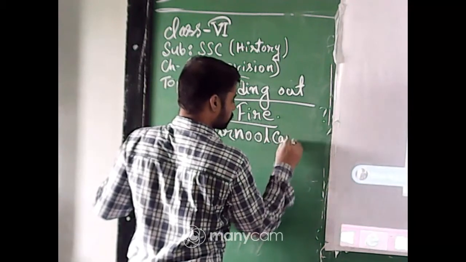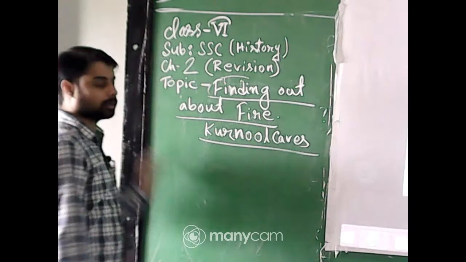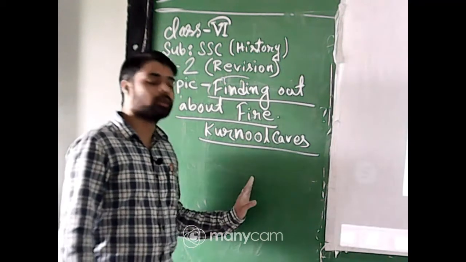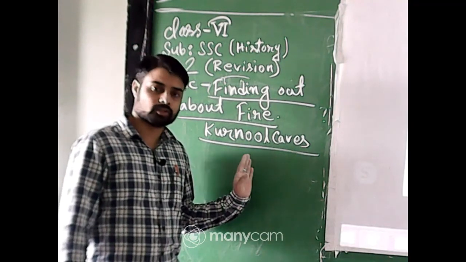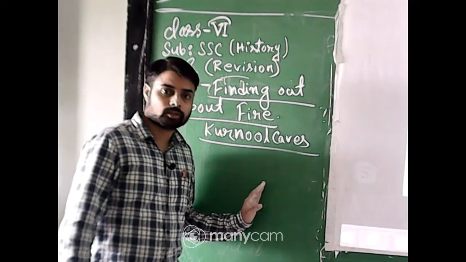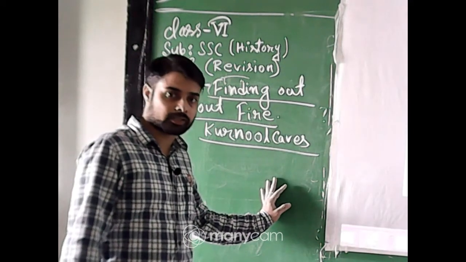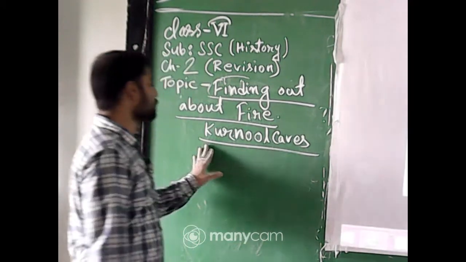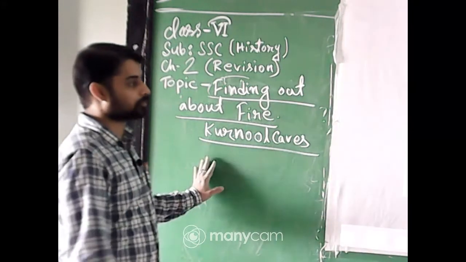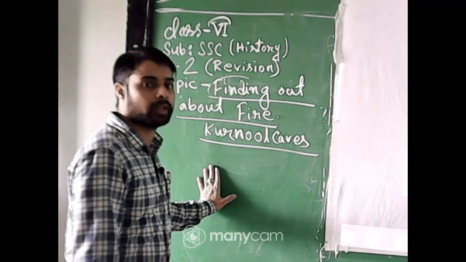The Kurnool caves are the sites from where the archaeologists have found the remains of ashes, the evidence of ashes, and ashes mean the presence of fire, because without fire the ashes cannot be produced. That is why the archaeologists assumed that these people used fire.